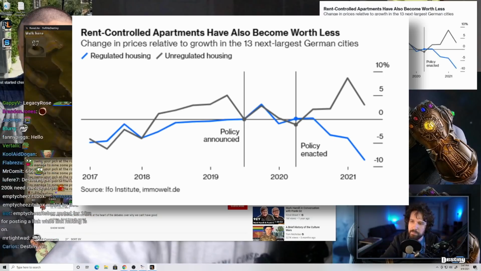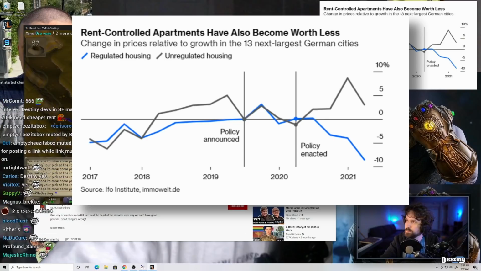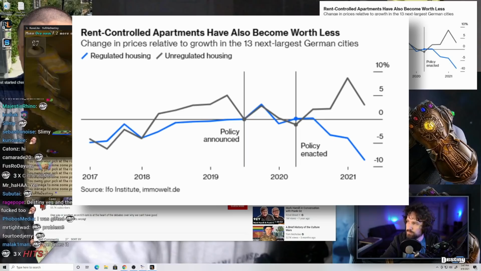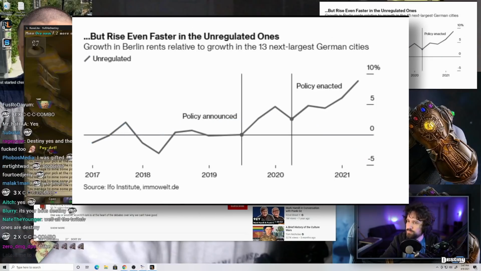Rent controls have reduced house prices, as if that's definitely a bad thing or somehow unexpected. It seems to me that both more affordable housing and lower rents might be considered a good thing by some people. The article uses a couple of graphs which apparently show the policy has had negative effects.